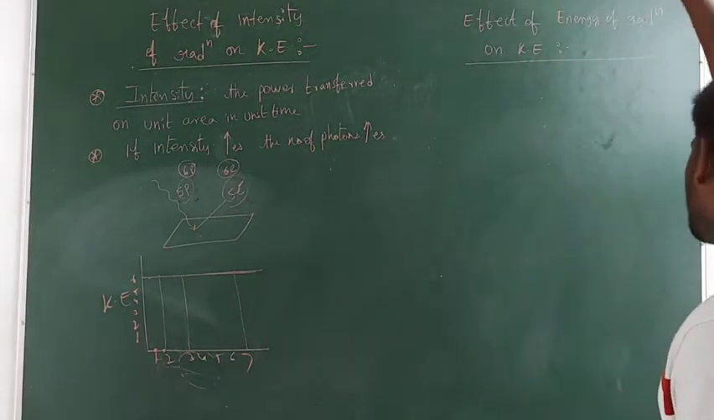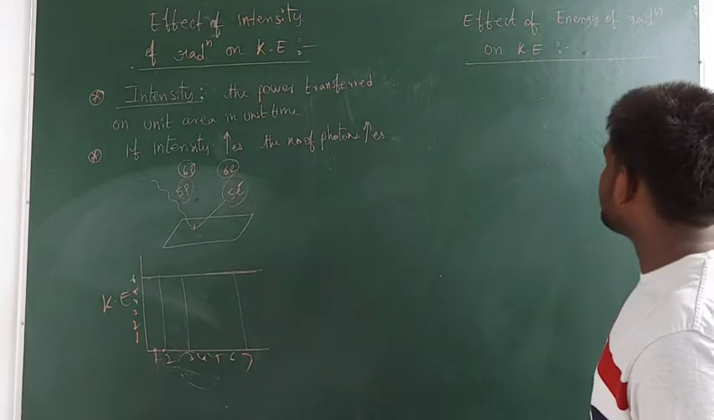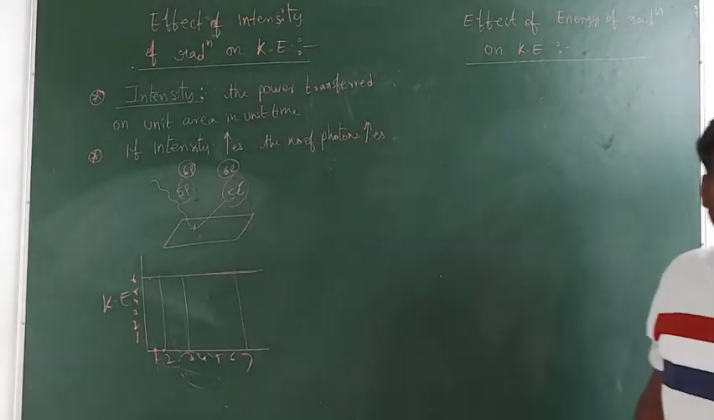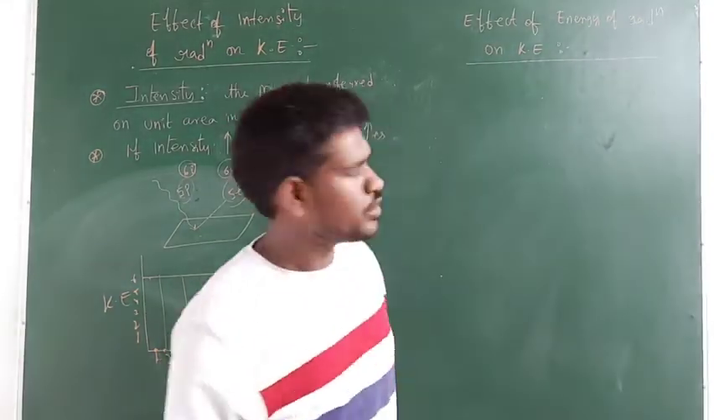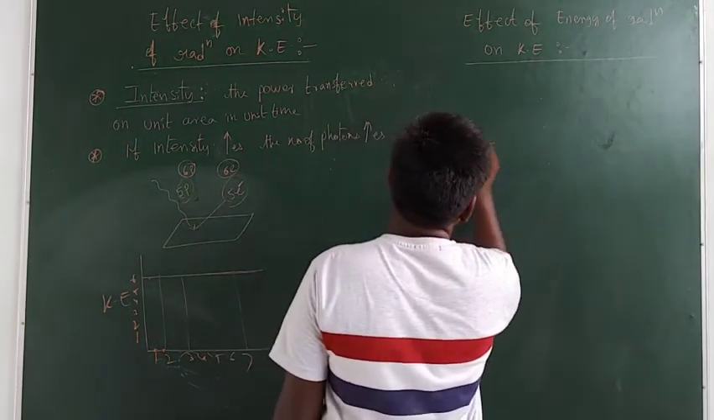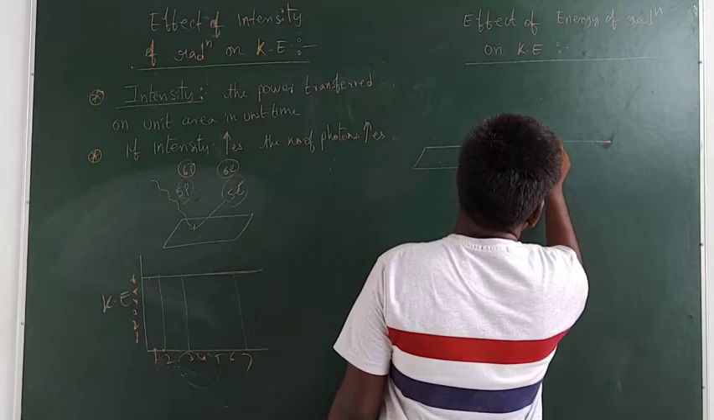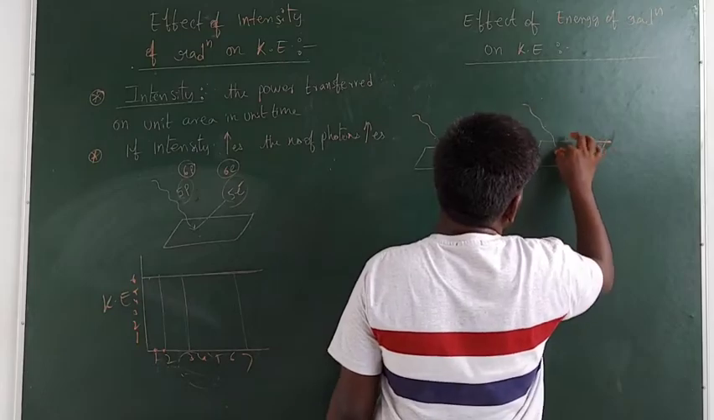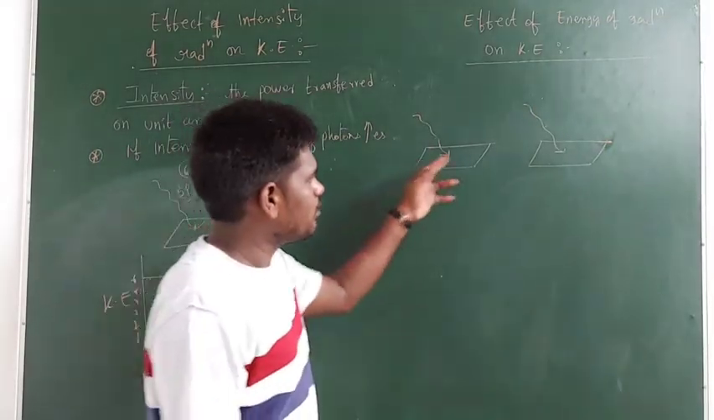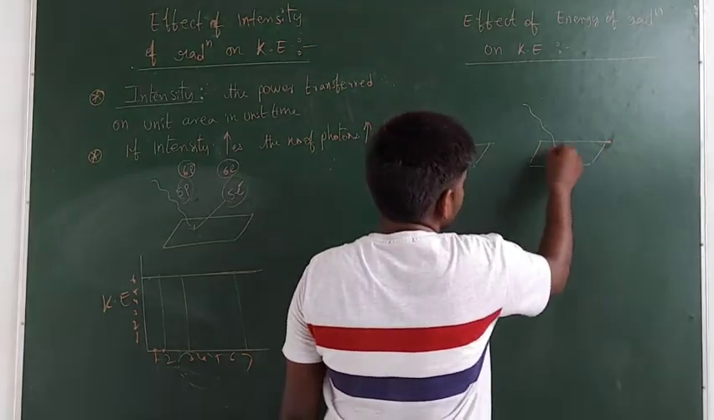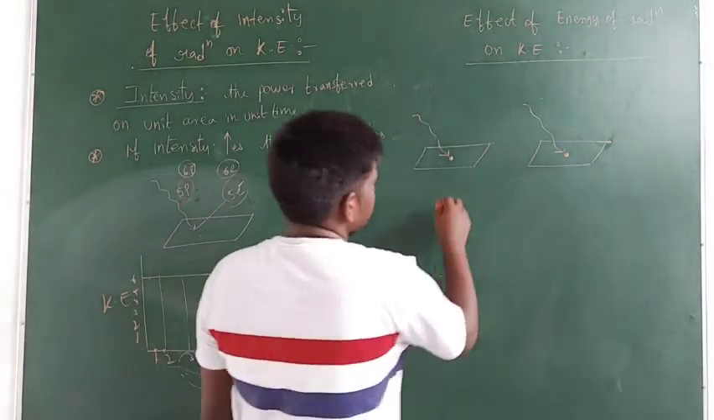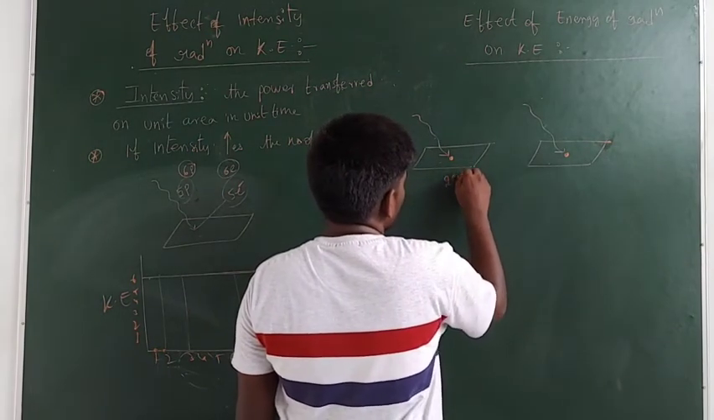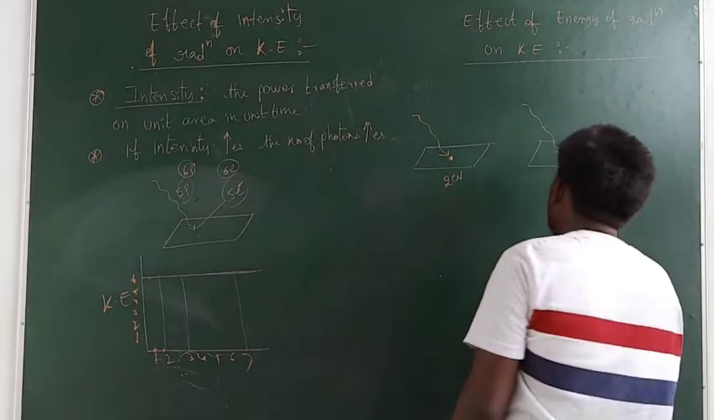Now let us see the effect of energy on the kinetic energy of the electron. If the energy increases, then the kinetic energy also increases. How? I will explain. Take two metal surfaces. Here I am using radiation and here also I am using radiation, both with different energies. But the metals are the same, so they have the same threshold frequency. The work function here I am taking as 2 electron volts, and here also 2 electron volts.